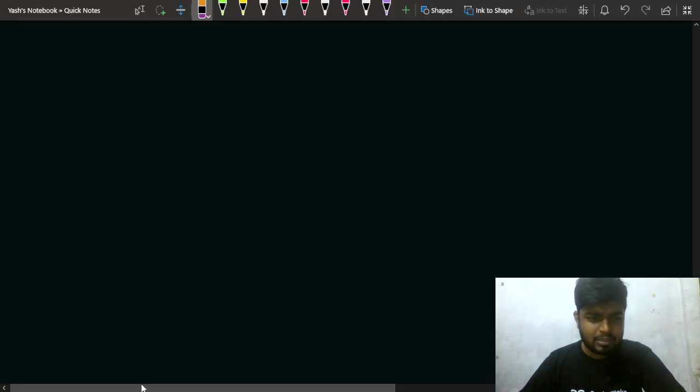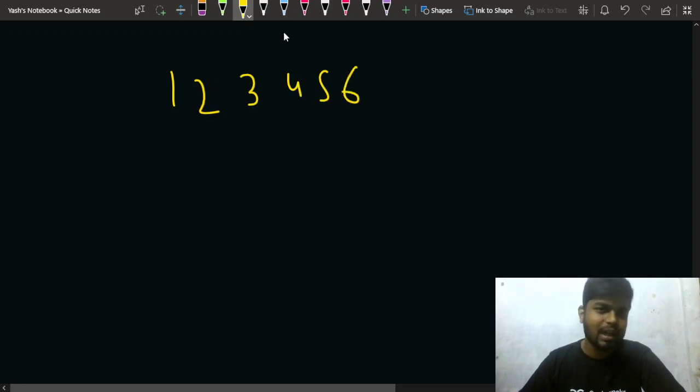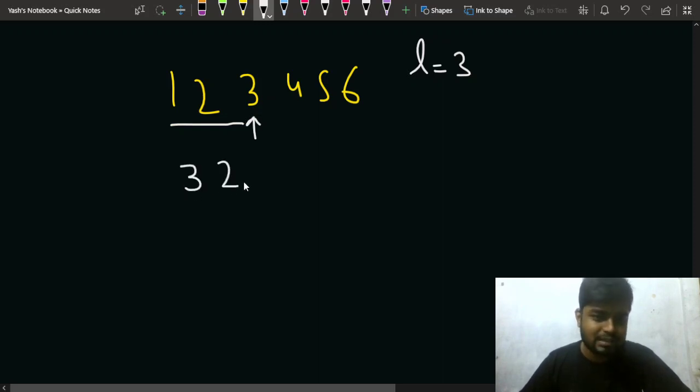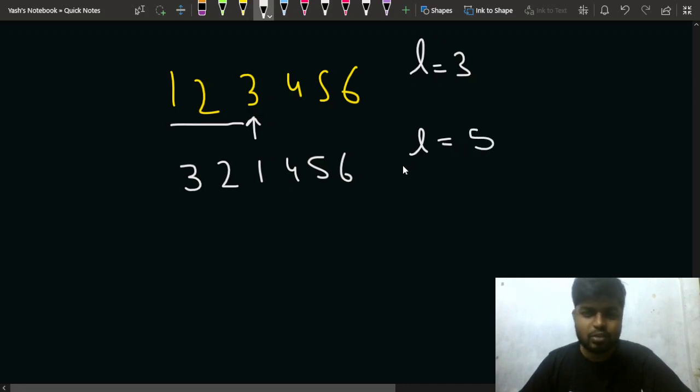Okay, what does that mean? Let's say my number is 1 2 3 4 5 6. If I choose L equal to 3, that basically means the third digit from the start. He will choose this digit and reverse this part, from 1 to 3, so the new number would look like this. After that, let's suppose he chooses L equal to 5. From here to here he will be reversing his number, so this will mean 5 4 1 2 3 and 6.